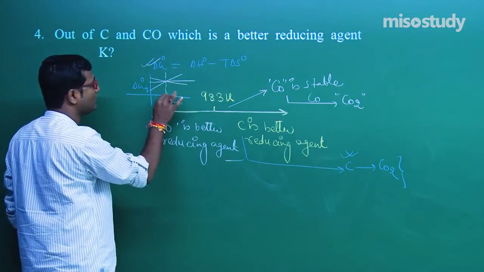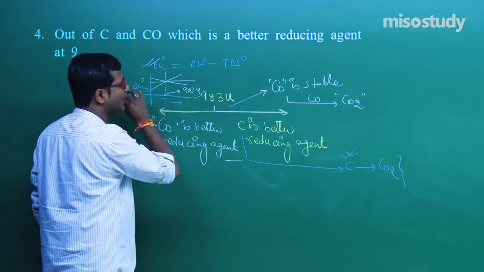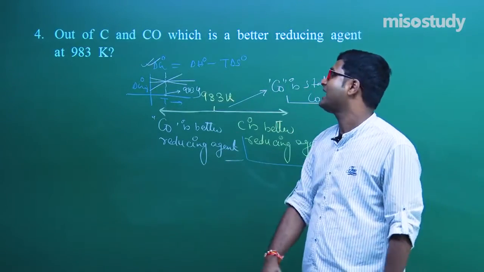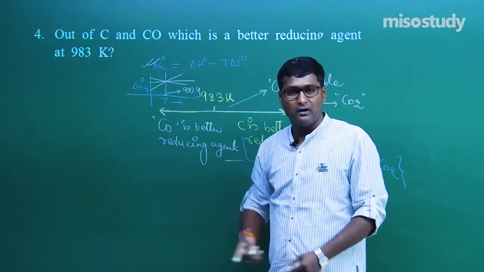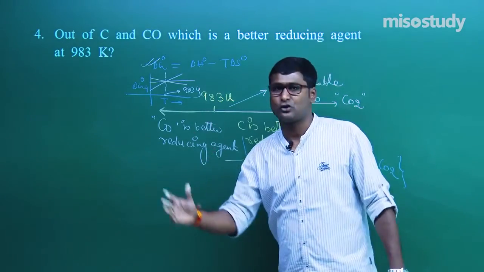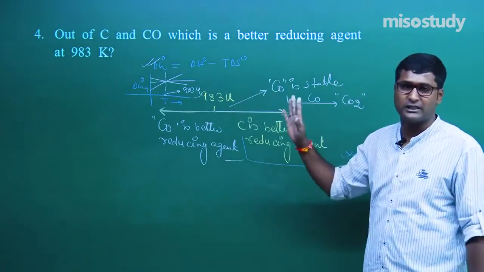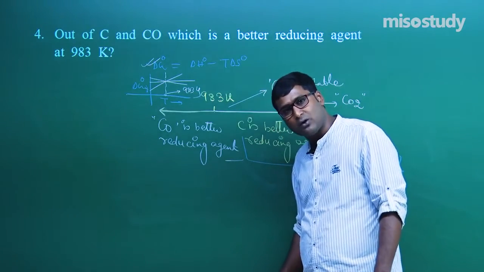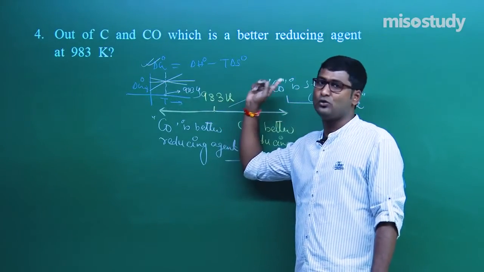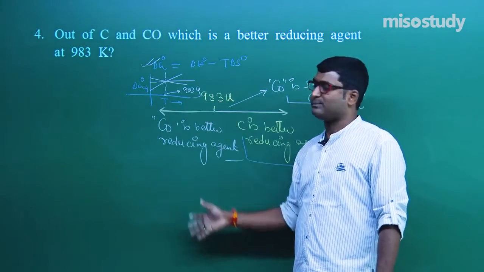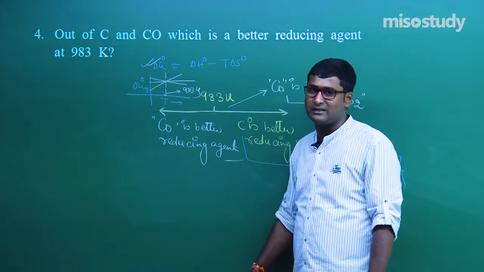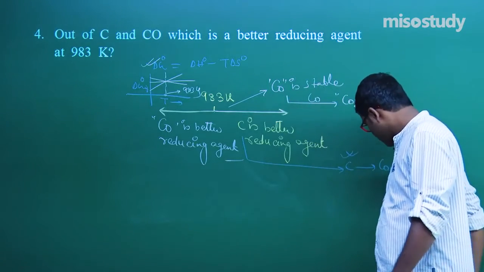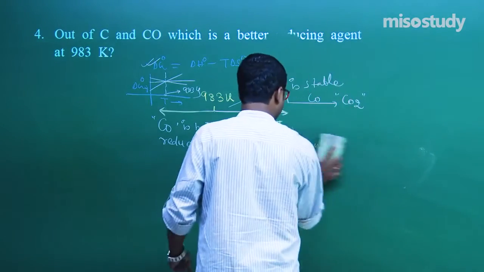Yes sir, this is the zone of 983 Kelvin, and these are generally most valuable questions. They ask the question according to its weightage, and you have to reply accordingly. This is just a 2 marks question, so just a simple explanation is required, but if the weightage of the question is around 3 or 4 marks, then explain it completely by using the Ellingham diagram. I have discussed these things, my friend, in my lecture sheet and in my ebook. Clear to you? Now I am going to rub this part and we'll discuss the next question.